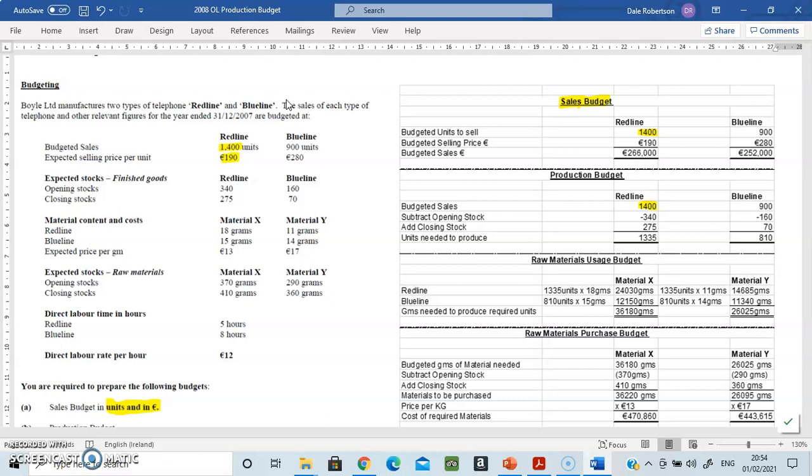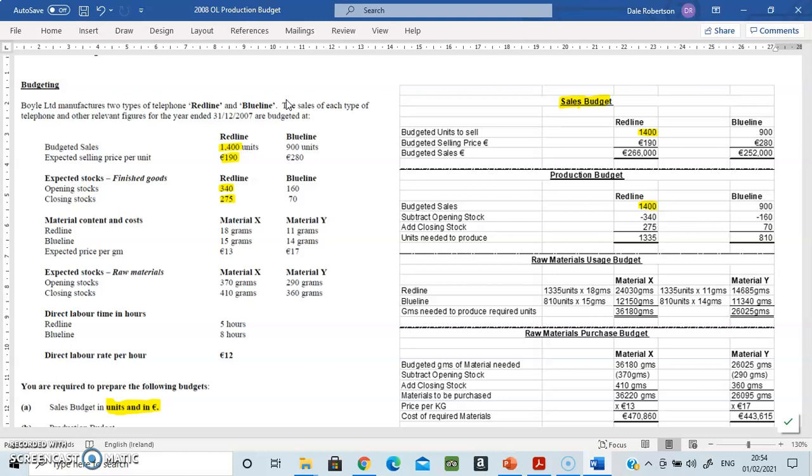So therefore, what you need to do here is you need to subtract the opening stock, that 340, and that is here. You need to subtract this because you do not have to make that. You already have that in the warehouse. But you need to add on the 275, which is this, because if you wish to have that at the end in your closing stocks, well, then you have to make it during the year.